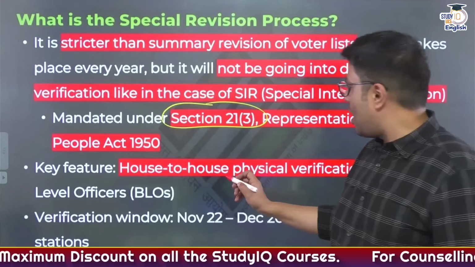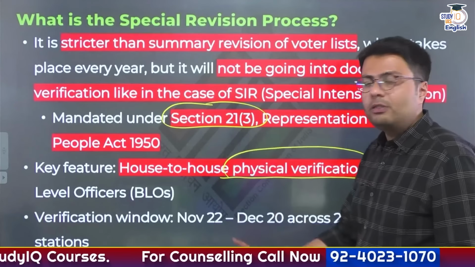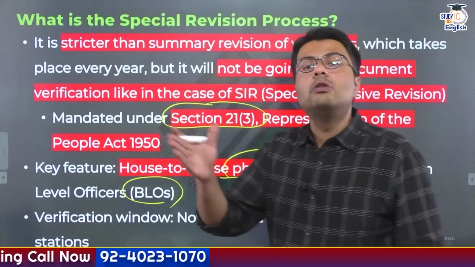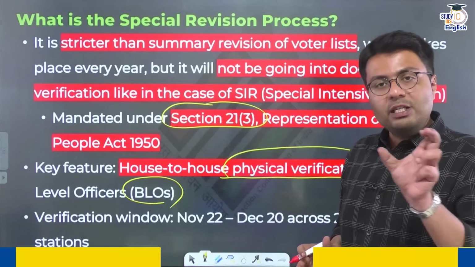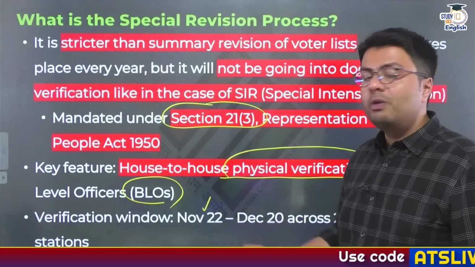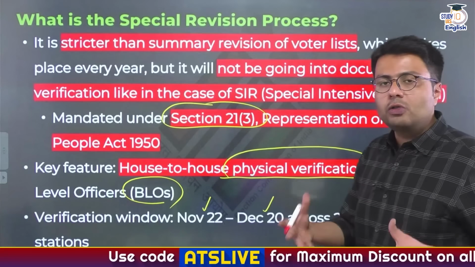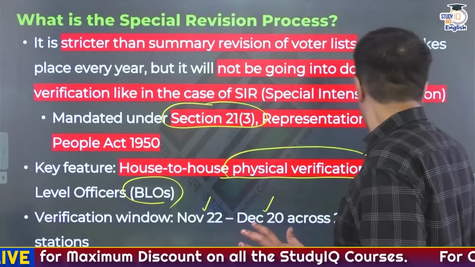Now, what happens in this special revision process? In this process, house to house physical verification of voters happens, and this is done by block level officers, or booth level officers, BLO. Now in Assam, this verification window has been provided. This process would start from November the 22nd and end on December the 20th across almost 30,000 polling booths in Assam. Right?